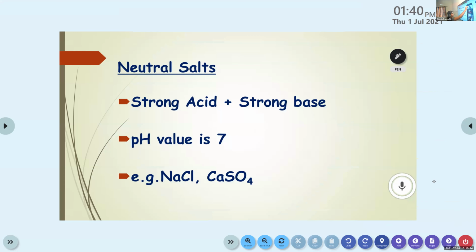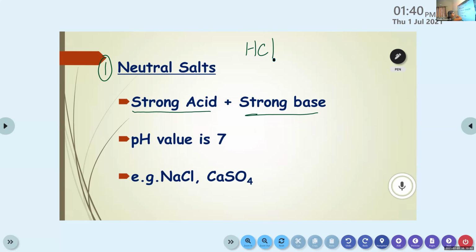Yes, the first category is neutral salts. Here, when a strong acid and a strong base combine, neutral salts are formed. Example, HCl, it's a strong acid. Each has pH value 7. Here the heading is neutral salt, not only about the pH value. So this neutral salt is formed from strong acid and strong base.